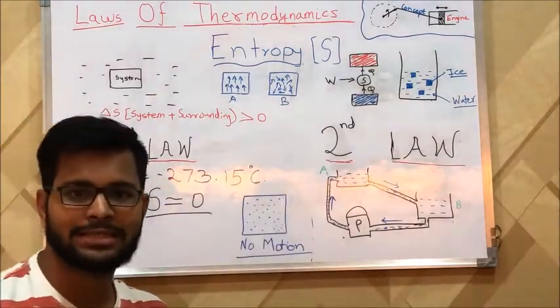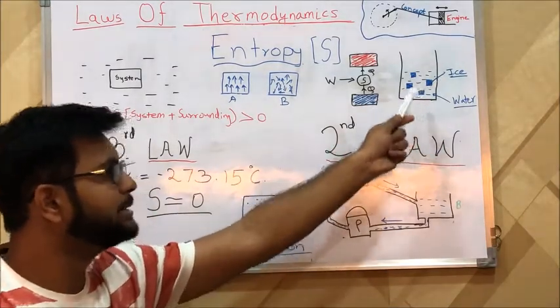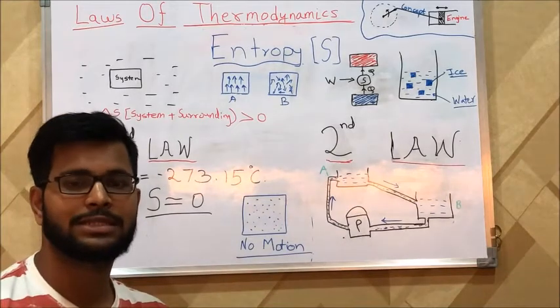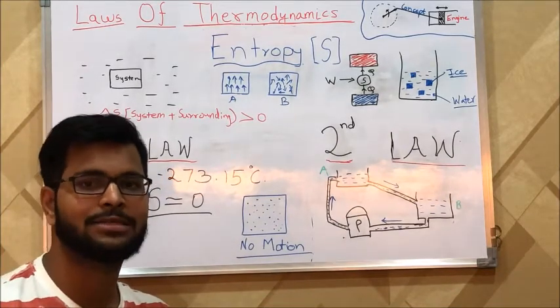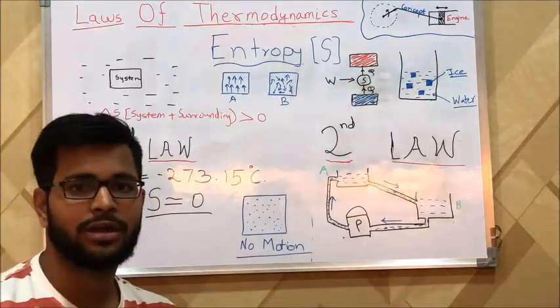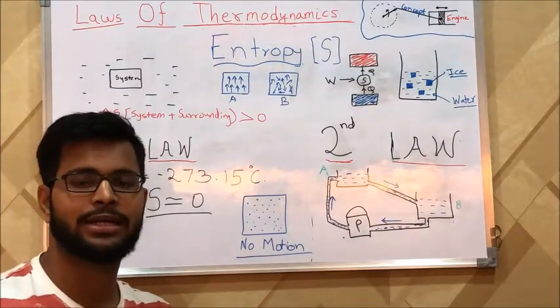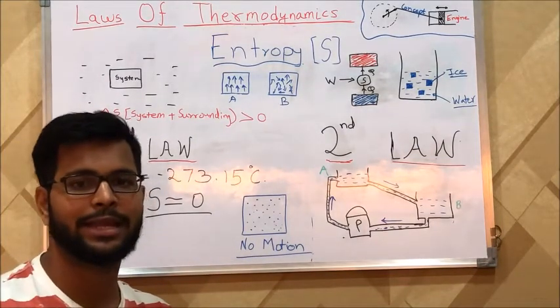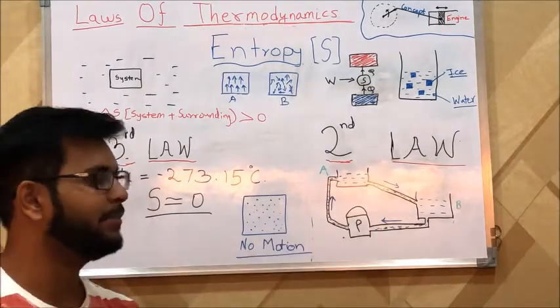To understand this, we can take a simple example of a hot bath of water in which we place this ice. What we will see is that heat transfer occurs from hot water to the ice, resulting in the melting of ice eventually. However, we will never see heat transfer occurring from ice to water, resulting in the reduced temperature of ice and increase in the temperature of water. This explains the second law of thermodynamics.